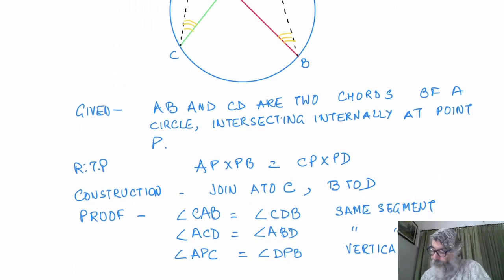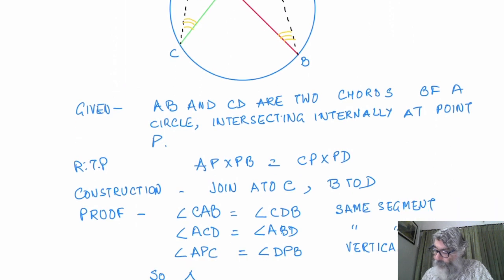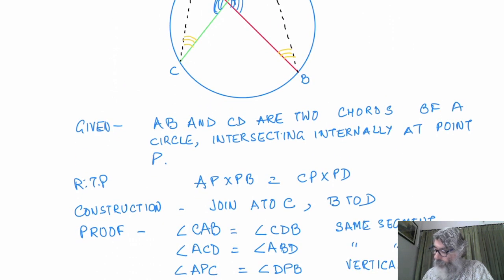Now, so triangle APC is similar to triangle BPD, by AAA. You can write all three A's.